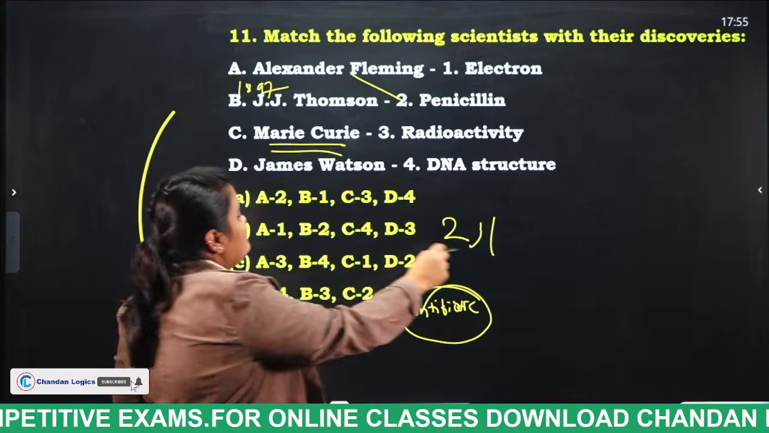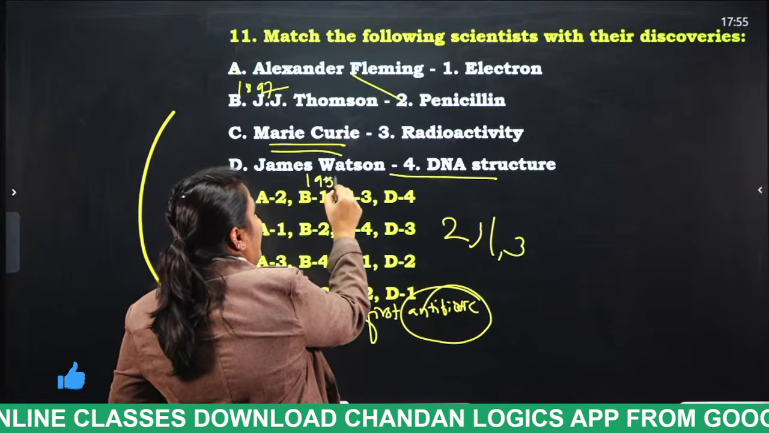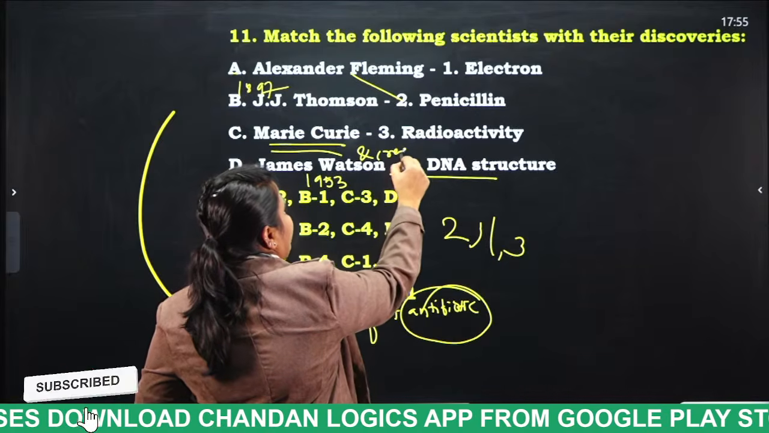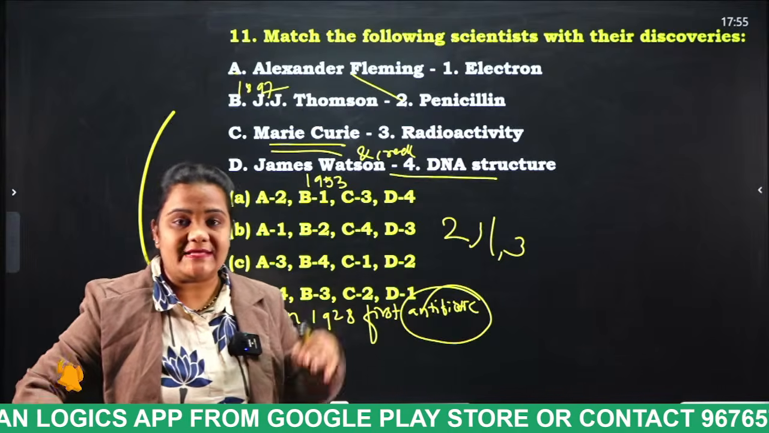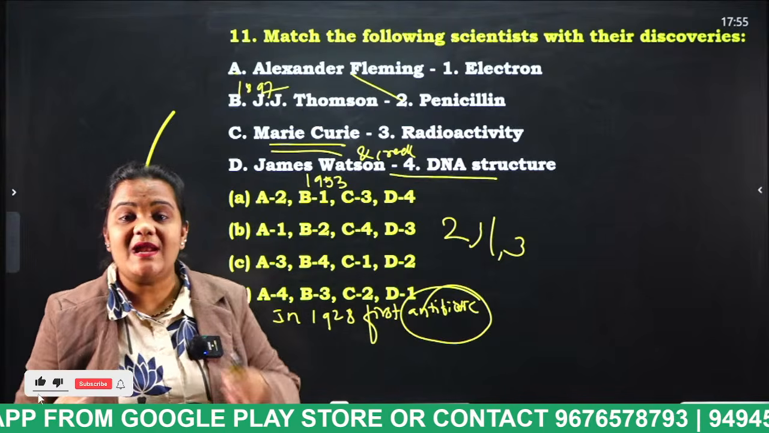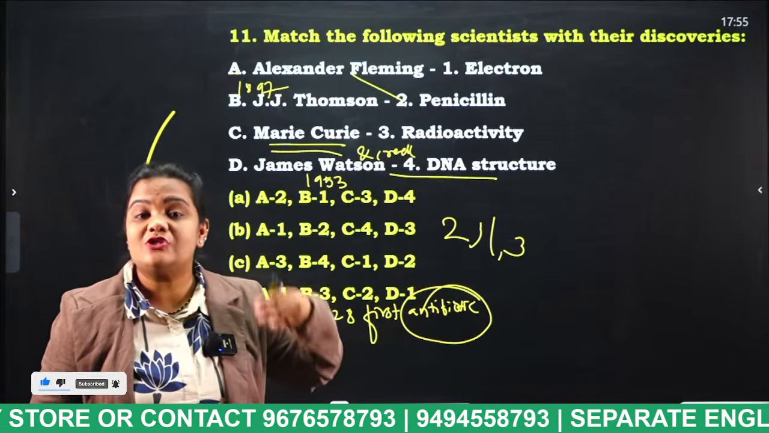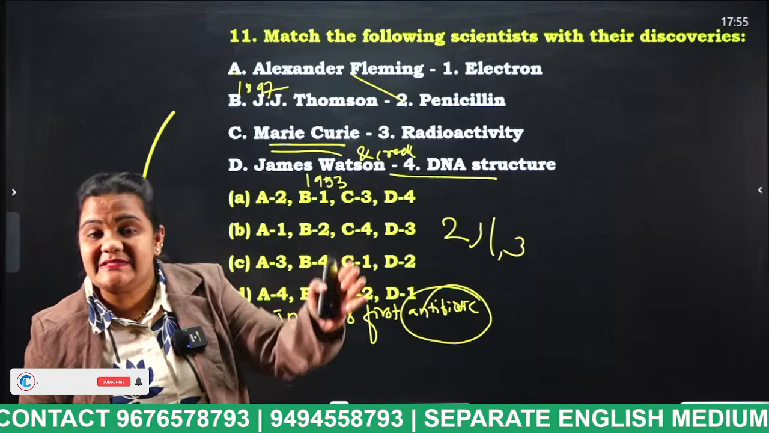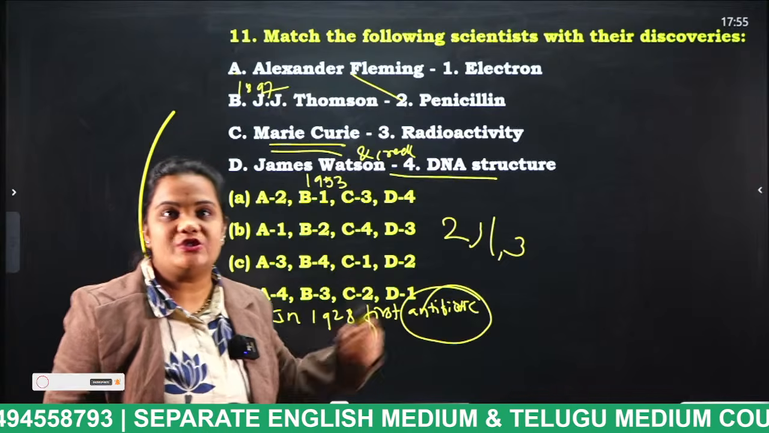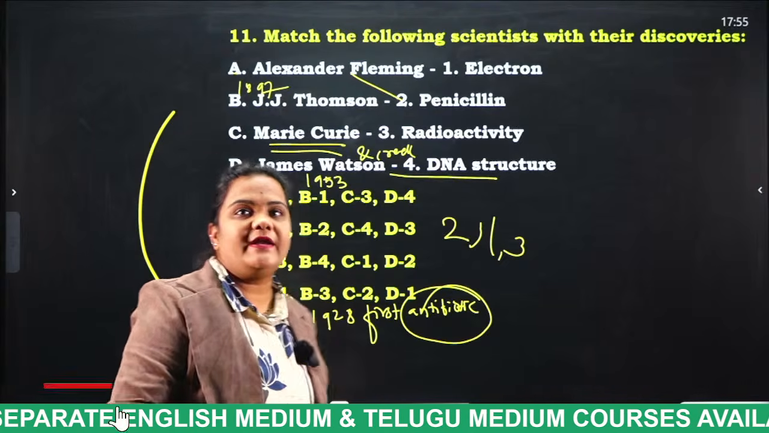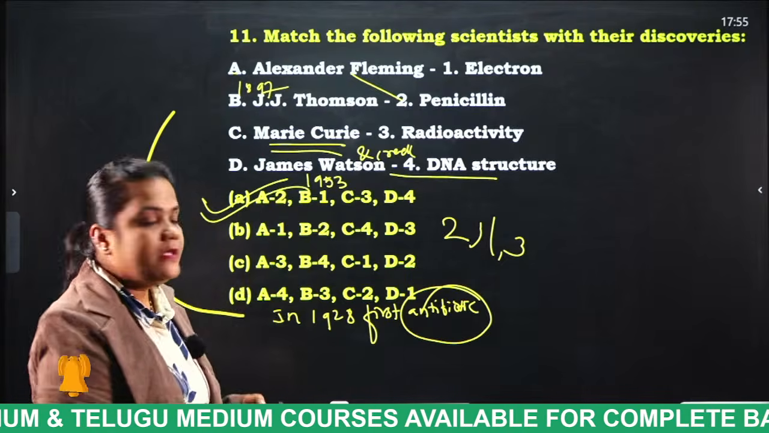And finally, James Watson discovered the DNA structure in 1953. Along with James Watson, Crick is also there. Okay, so what do you mean by DNA, students? Deoxyribose nucleic acid. This is the hereditary material which is present in the nucleus, some parts of mitochondria, and in plant cells, it is present in the chloroplast. So, link like that and study, students. Okay, very good. So, what is the answer for this question? Option A. Next,